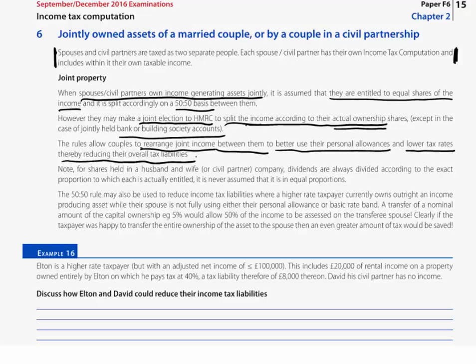Where this particular subject and this style of question could come up could potentially be in section C in our constructed response written answers to the 10-mark question. The 10-mark question, which we said in our original introduction might be the more interesting question on the paper, whereby we're asked to apply our skills to maybe use some basic tax planning techniques to improve the tax position of the taxpayer, or here the taxpayers, the married couple or the civil partners within this civil partnership.